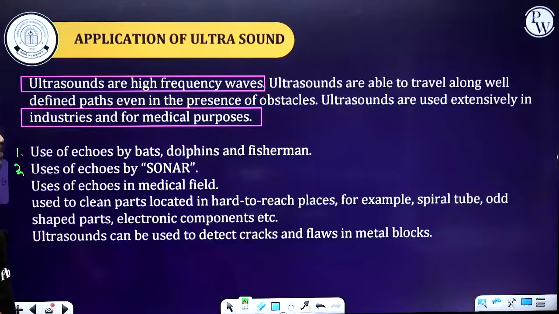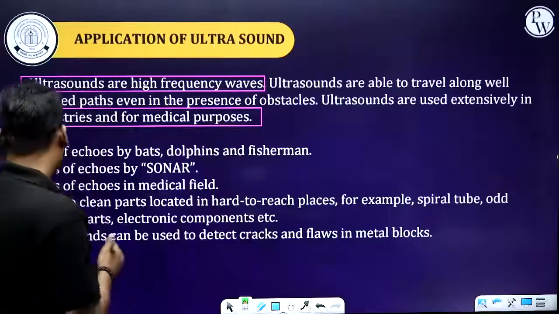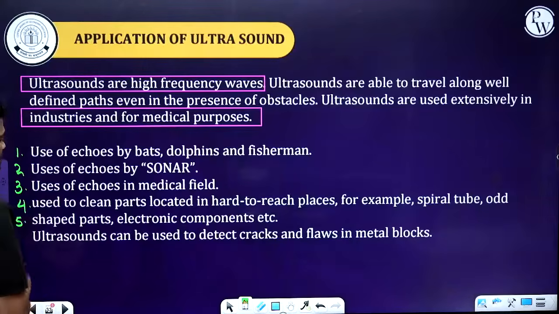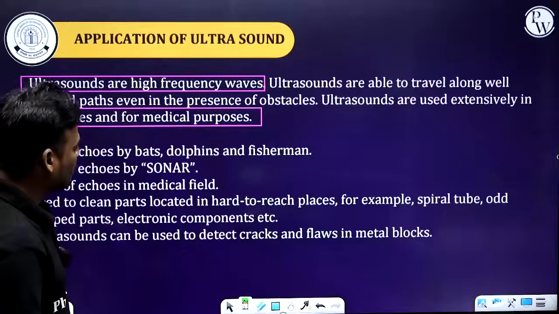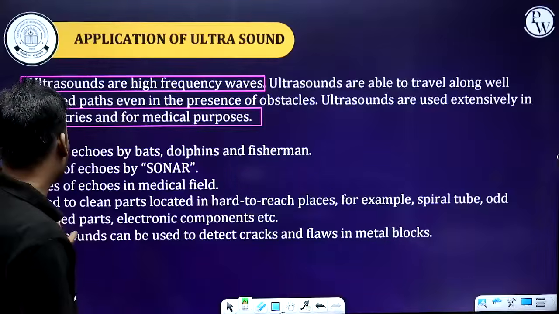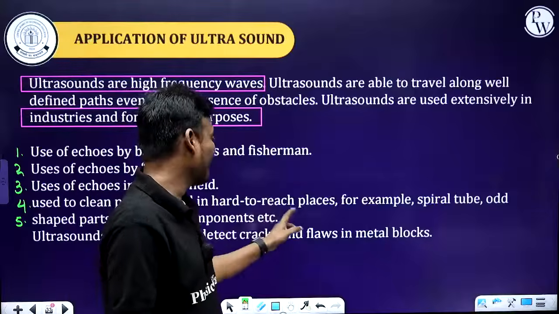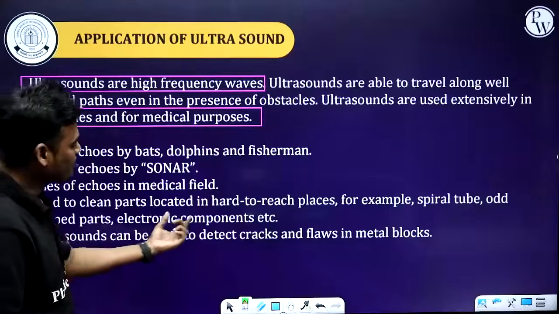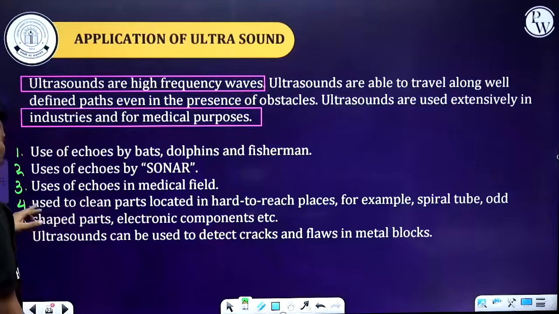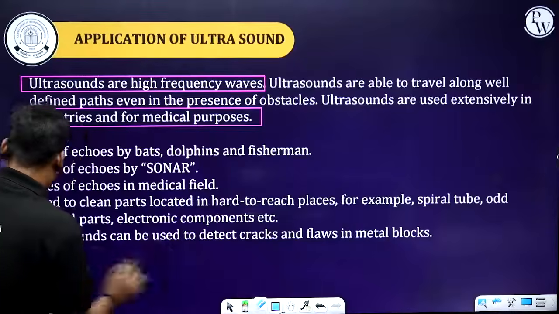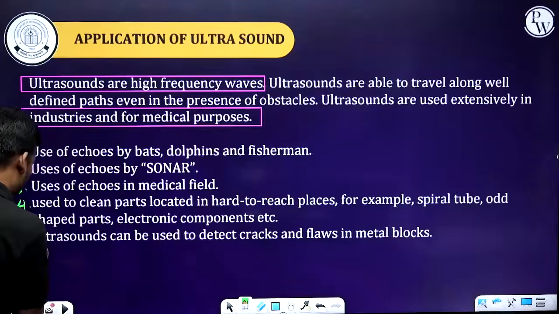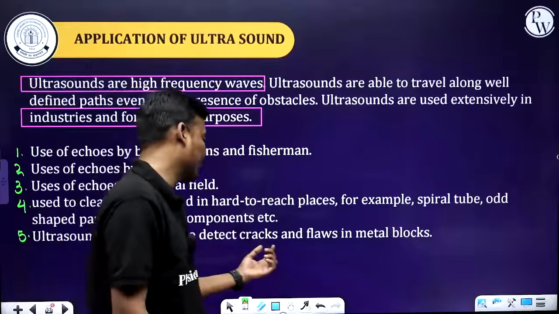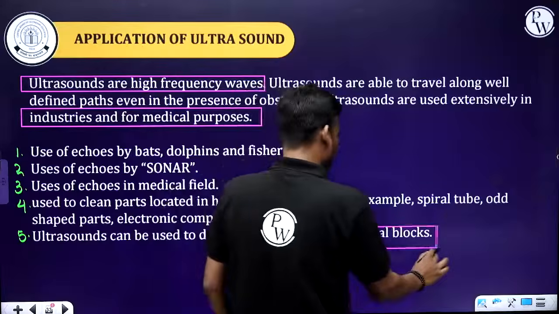Second one, uses of echoes by sonar. Uses of echoes in the medical field like the stethoscope and ultrasound. Next one, odd shaped parts, electronic components. Here they have given that it is used to clean parts located in hard to reach places, for example spiral tubes, odd shaped parts, electronic components. This point is very important. Fourth point and fifth point. Ultrasounds can be used to detect cracks and flaws in metal blocks.